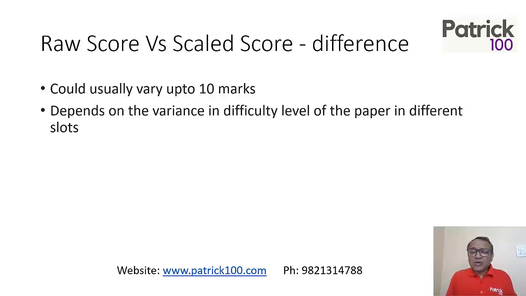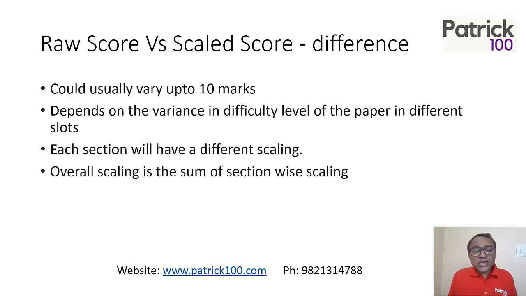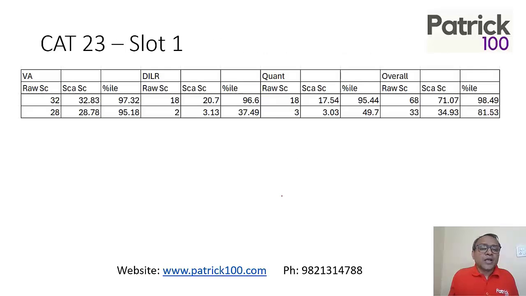So it varies on the difficulty level of the paper and on different slots. Each section will have different scaling. I mean, a slot could have different scaling, each VRC could have different scaling, DLR could have different scaling, and the overall scaling is the sum of the scaling in each section. So let's look at some examples. It's also possible that the higher marks and the lower marks will have different scaling. Maybe higher marks are scaled up and the lower marks are scaled down. We'll look at the reason as such.